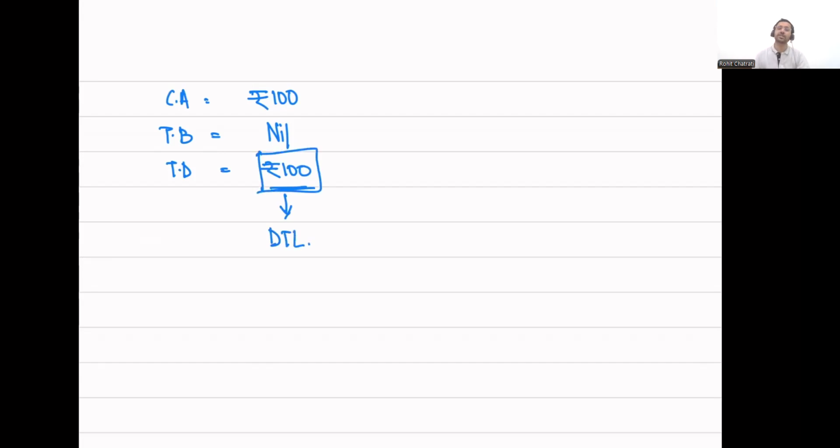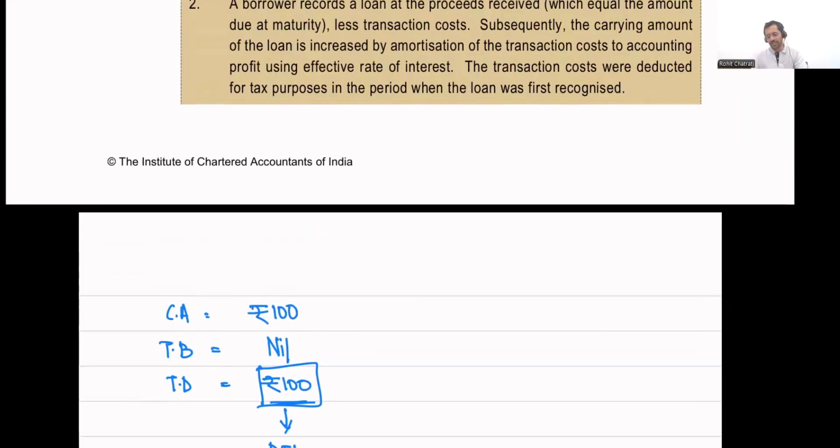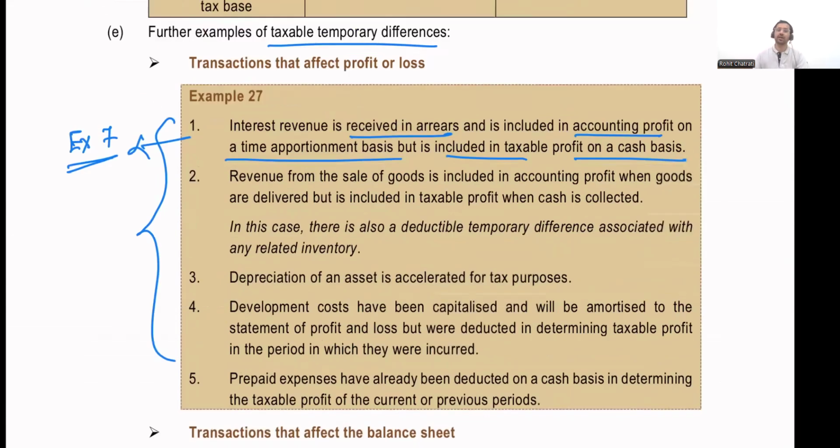All right. So the carrying amount will basically be equal to 100, but the tax base is going to be equal to zero, because when the future economic benefits are received, the amount that will be allowed as a deduction is actually going to be equal to zero. And therefore, I am going to have a temporary difference of 100 rupees. Now, this 100 rupees represents my future taxable profit on which I will recognize a deferred tax liability today itself. All right, so that was with regards to point number 1 within example 27.